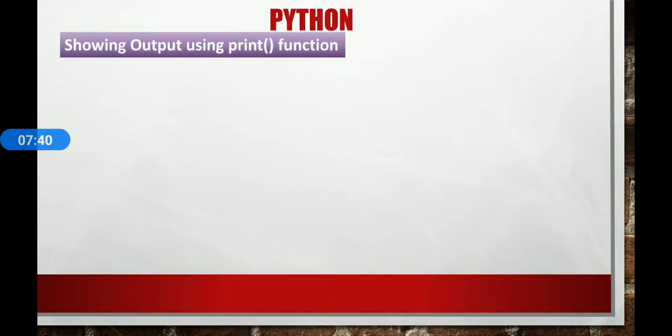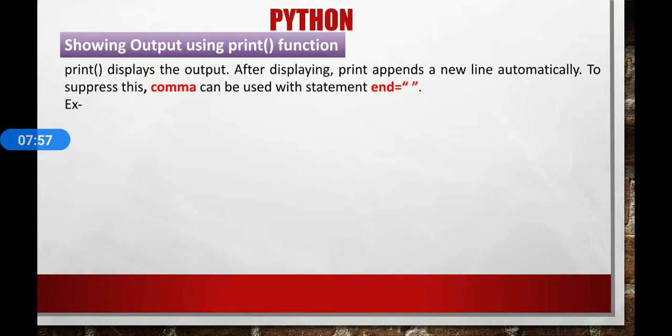Next thing, using the print function. In the last slide you have seen that the print function is used to print something on the screen. The print function displays the output. After displaying, print appends a new line automatically. To suppress this, a comma can be used with the statement end equal to blank space, which means two inverted commas.